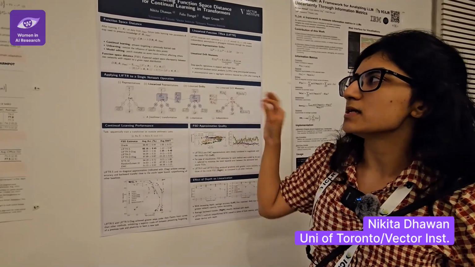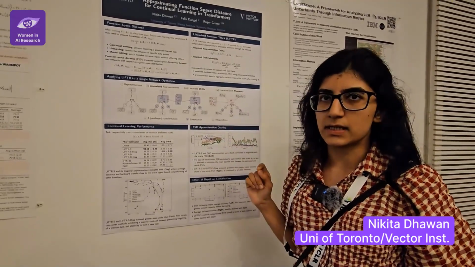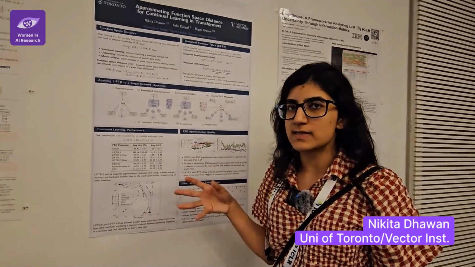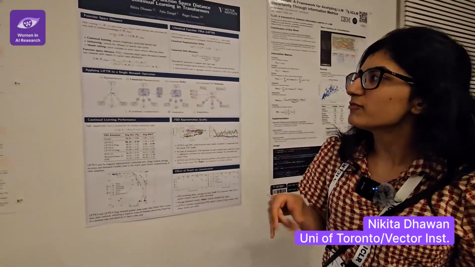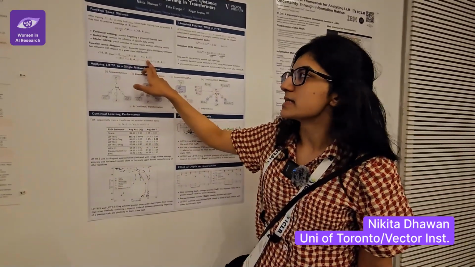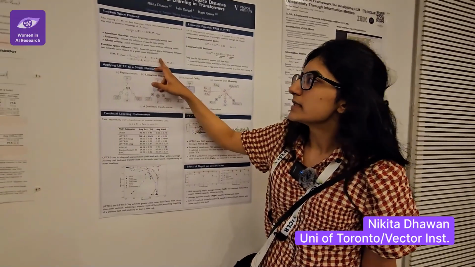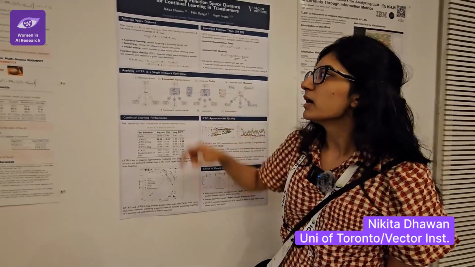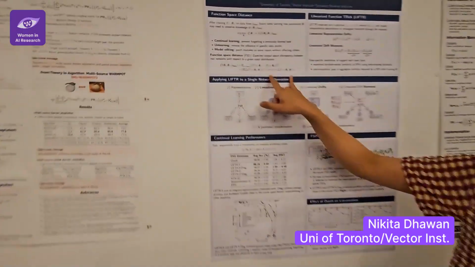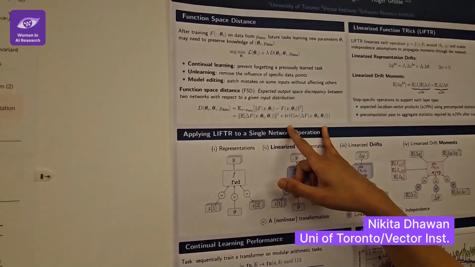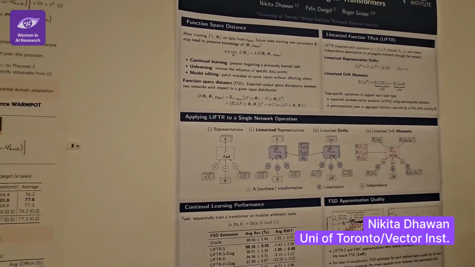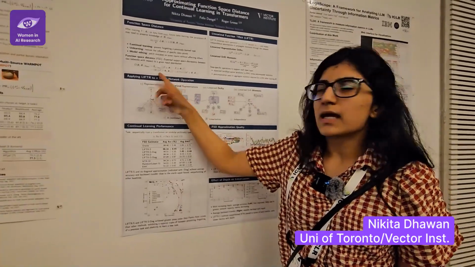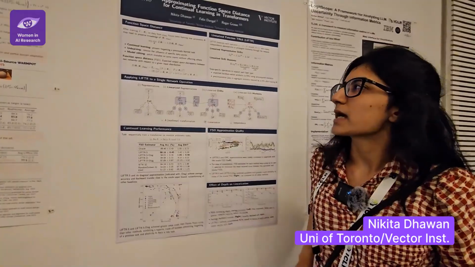And the main goal for our paper is to try and do this efficiently under the constraints that we don't have access to individual data points from this data distribution, but we can assume access to statistics. So the first two moments of the data distribution, where the first two moments come from is if you have the Euclidean distance that you're interested in here, the Euclidean distance can basically be written in terms of the first two moments of this delta F. And if I can measure the first two moments of the output space difference, then I can essentially use that as a regularizer. To get these first two moments, we can just think about the first moment, and then the same logic applies to the second moment.